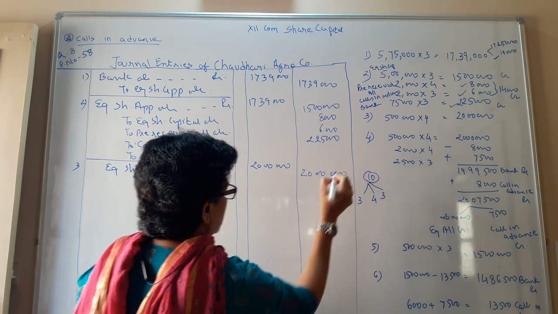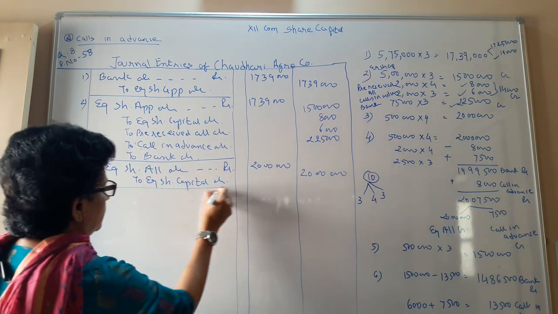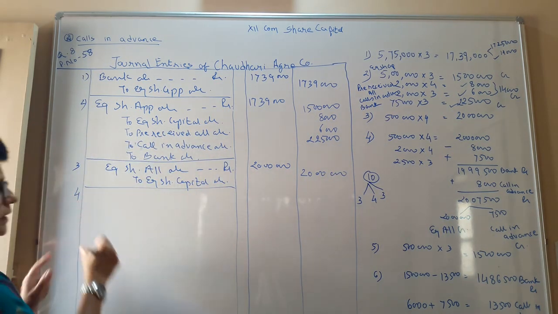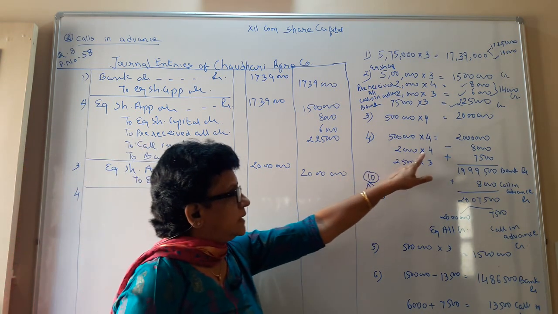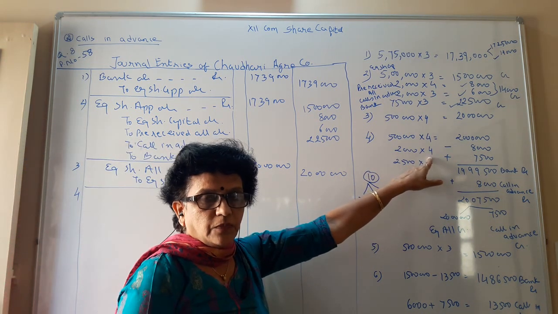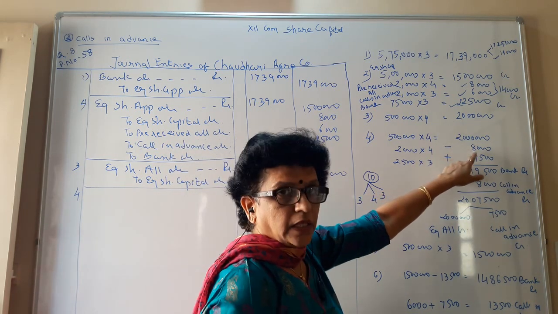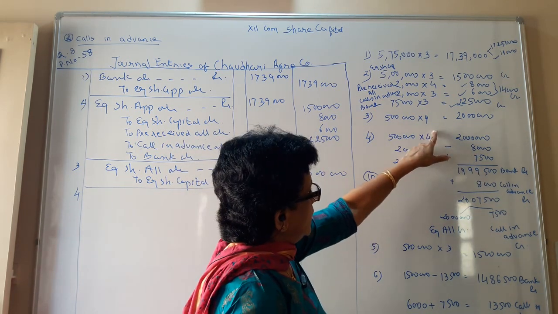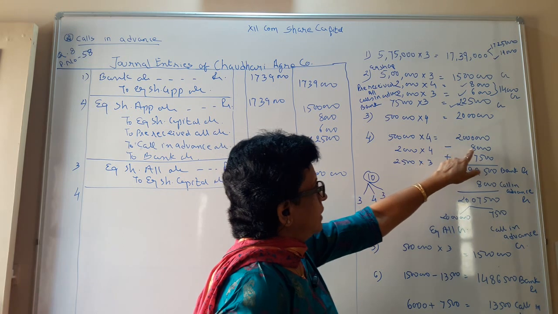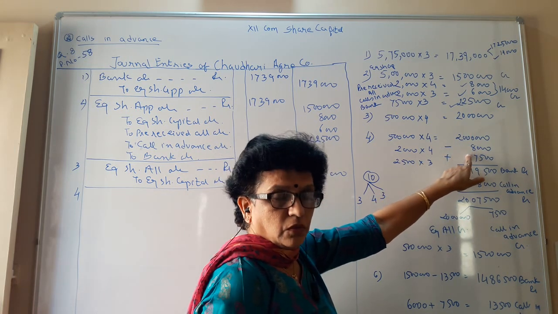Clear? We have asked for it. Now if you remember, we have already received money, that is 8,000. So it is obvious that you are not going to receive that 8,000 rupees again.